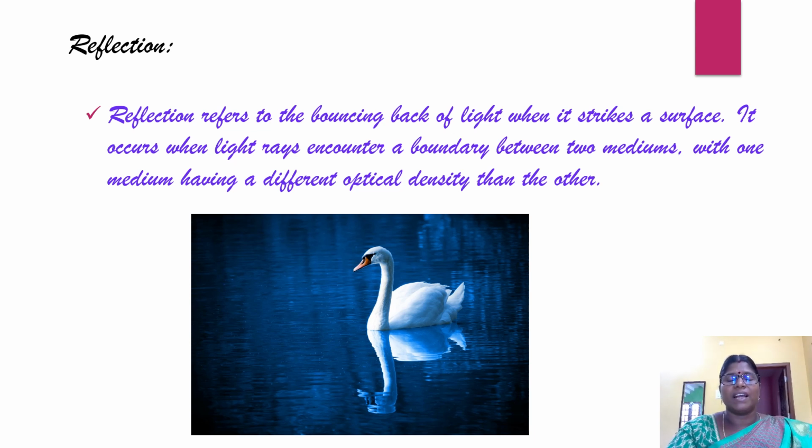When light from air strikes the top surface of water, that is the interface, it is getting reflected. Reflected means bouncing back of light from the top surface of water. Similarly, light from the air that strikes a polished glass surface is getting reflected.